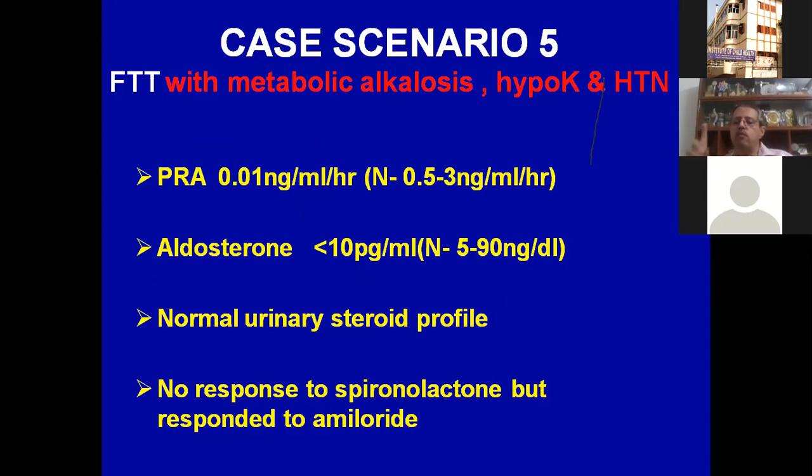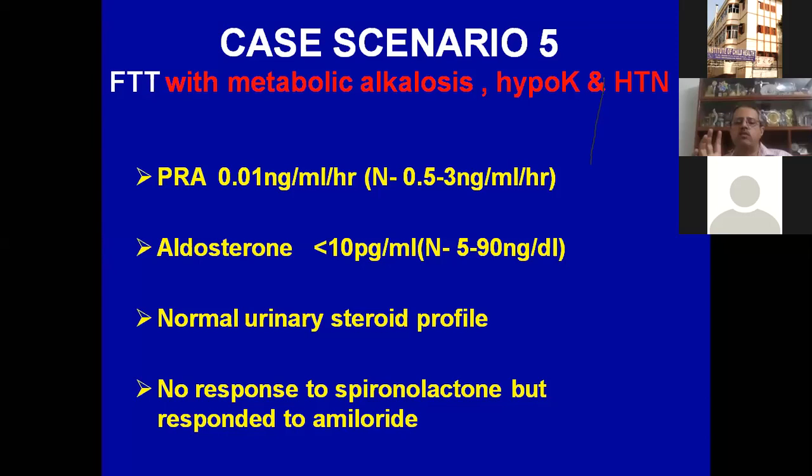If you remember, we had said that there are 3 or 4 differential diagnoses. The diagnosis is characterized by hypokalemia, metabolic alkalosis, low PRA, low aldosterone, normal urinary steroid, and this is important.